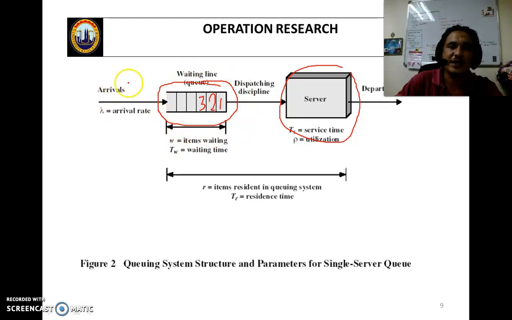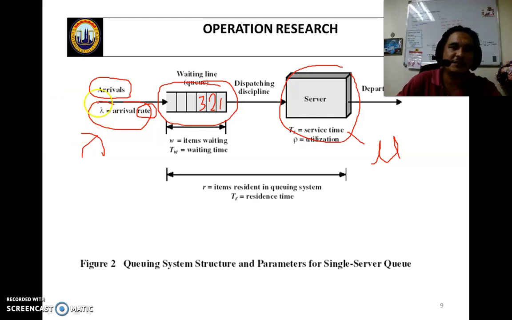Every minute or every hour, customers or products arrive, and we convert this into lambda, the arrival rate. Same thing, we have a service time, and we need to convert it into mu. So what is a rate? Lambda and mu are converted into the hourly rate, the rate per hour.